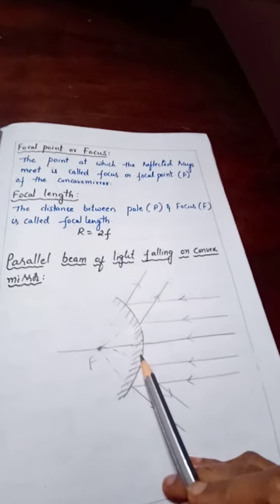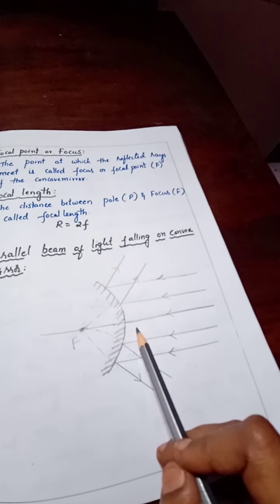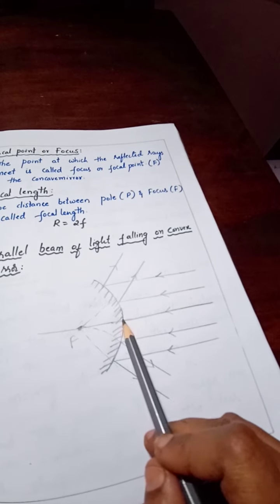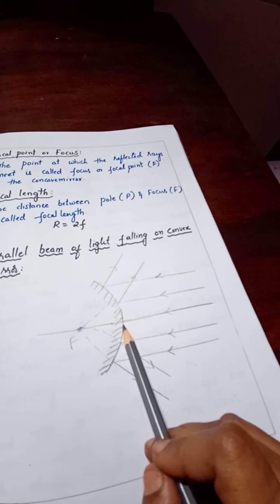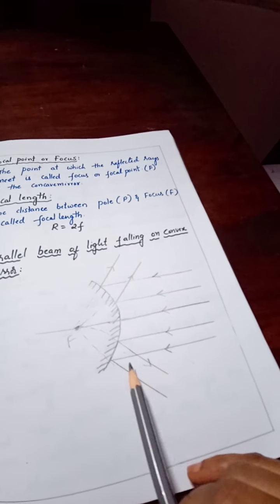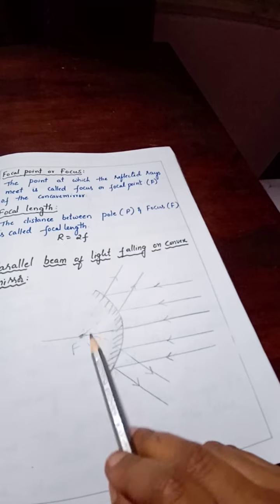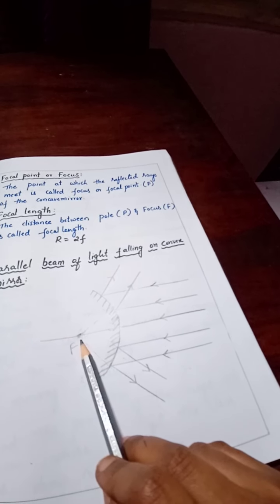This is a convex mirror. Inside it is painted, the outside surface is acting as the reflecting surface. So a parallel beam of light falls on the convex mirror and they get reflected. How are they reflecting? They are diverging, they are not converging. When you extend these rays backward, they meet at focus.